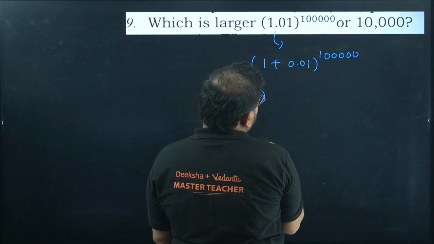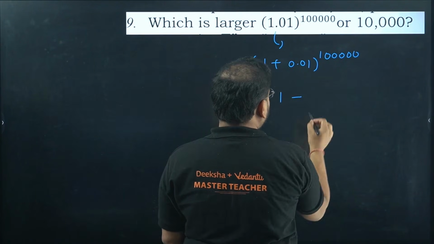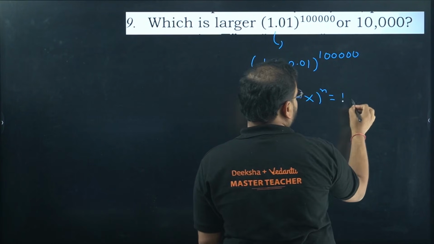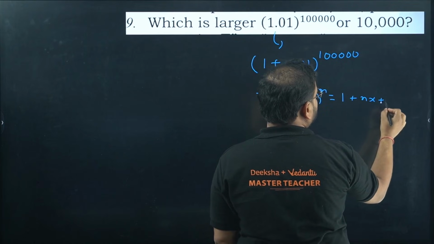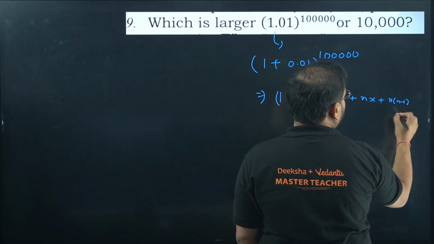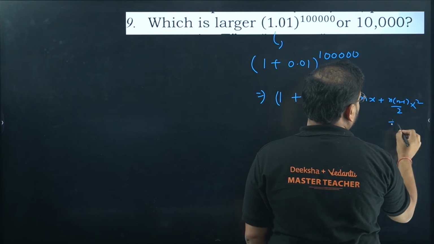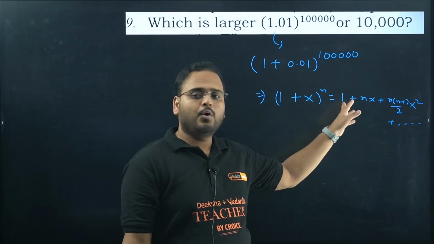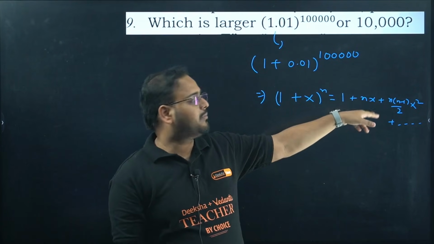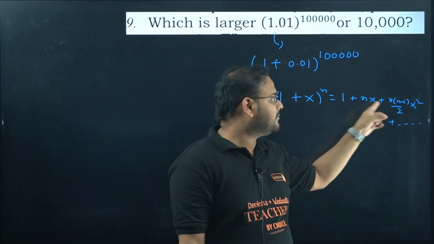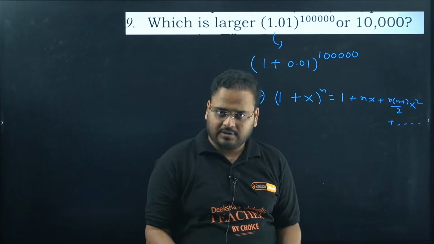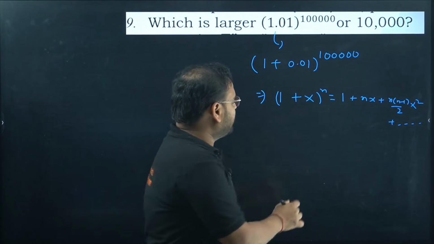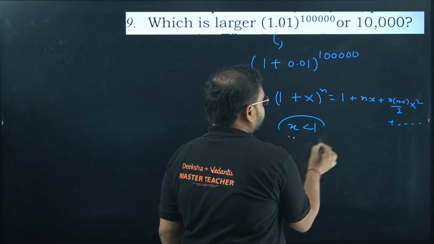Check. So you'll have the first term as 1 only. If you remember, the 1 plus x power n expansion is given by 1 plus nx plus n times n minus 1 by 2 x square and so on. This is your nC1, nC2 and so on. Now look at this. Since x value is less than 1, x value is less than 1.